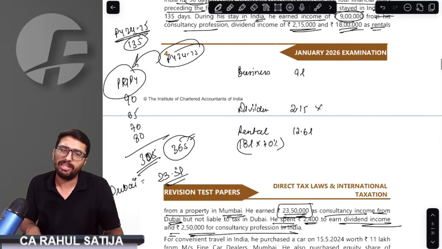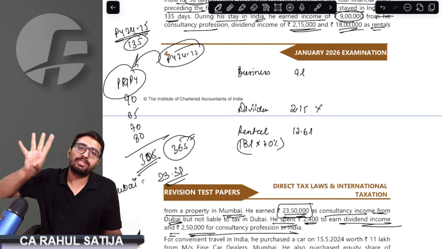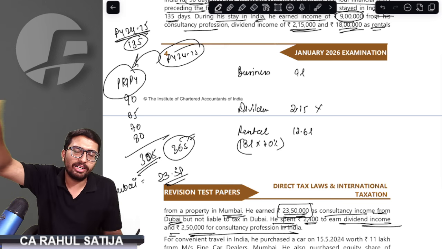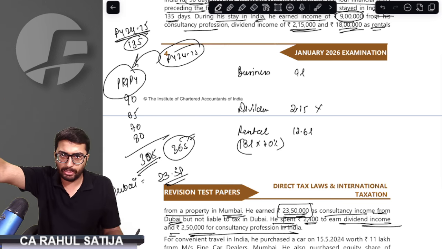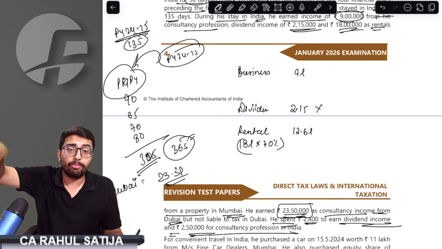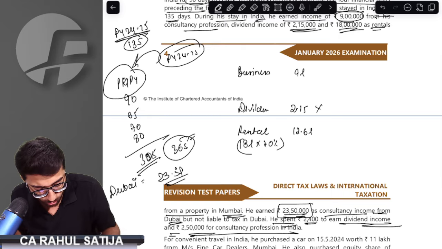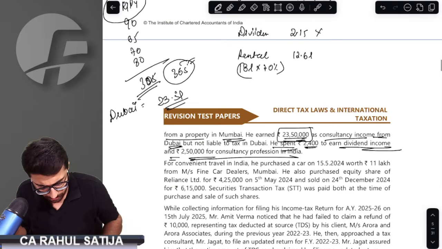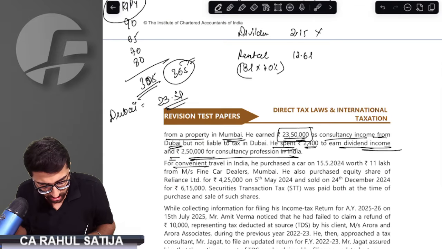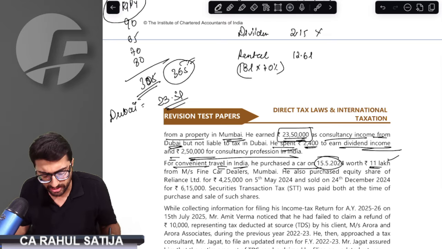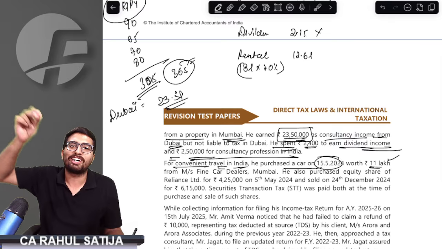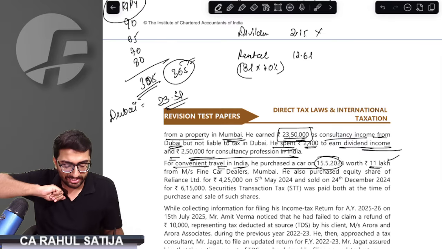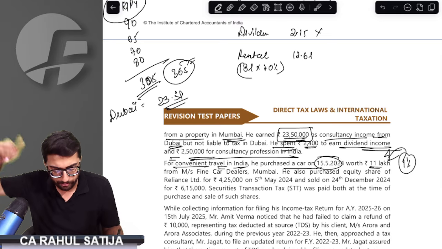For dividend income, no expenditure is allowed. Unless that expenditure is towards interest payment, no expenditure would be allowed against dividend income. But for business income, deduction is allowed and this 2.5 lakh would be reduced as business expenditure. Got it, sir. For convenient travel in India, he purchased a car for 11 lakh rupees. Whenever he is purchasing a car, the person who is selling the car would be collecting TCS at the rate of 1% on this entire 11 lakh.